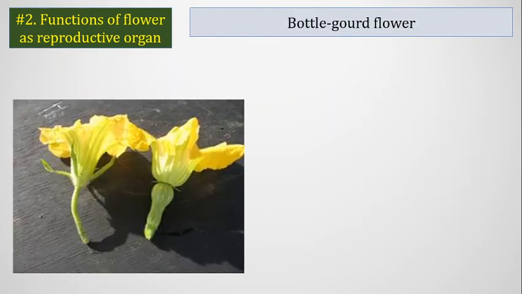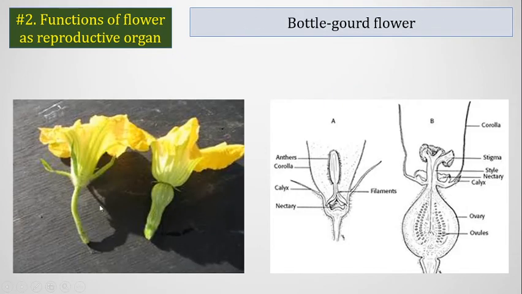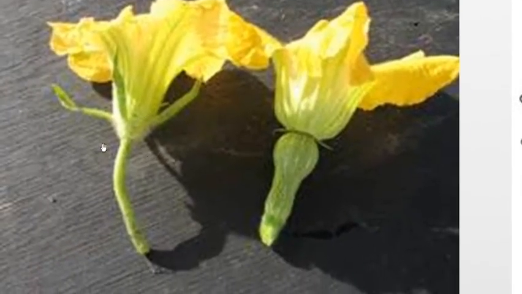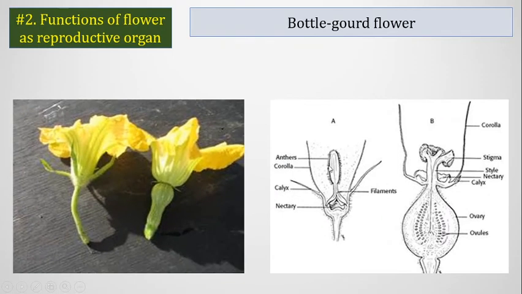Also in the case of bottle gourd, that is somewhat similar. In the bottle gourd, the left one is the male flower and the right one is the female flower, and that is the prominent ovary in the female flower.